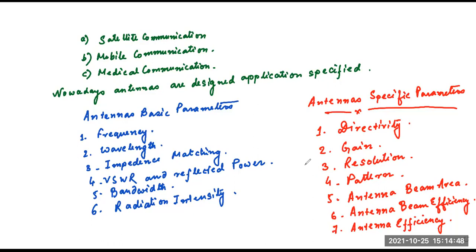And there are some specific parameters also. What are the specific parameters? Number one is directivity. Number two is gain. Number three is resolution. Number four is pattern. Number five is antenna beam area. Number six is antenna beam efficiency. And number seven is antenna efficiency.